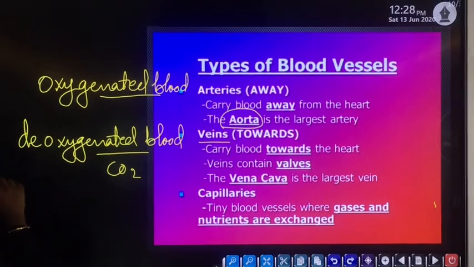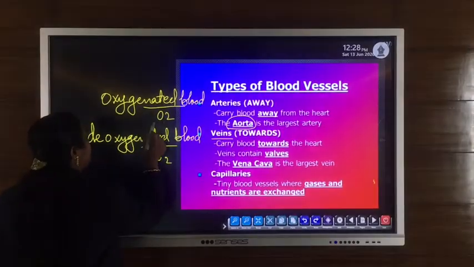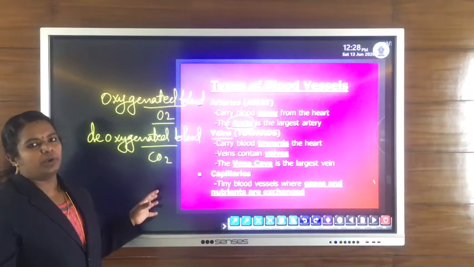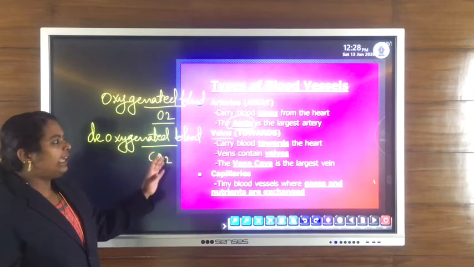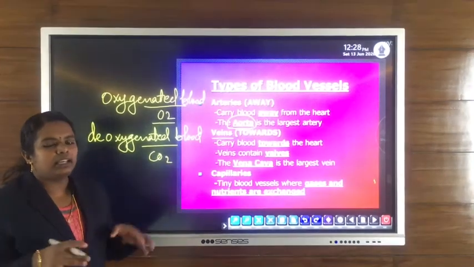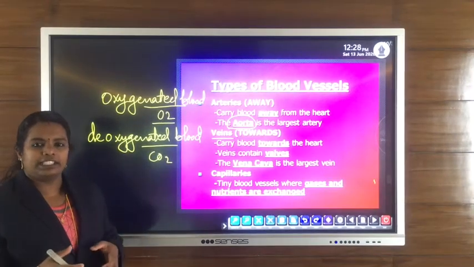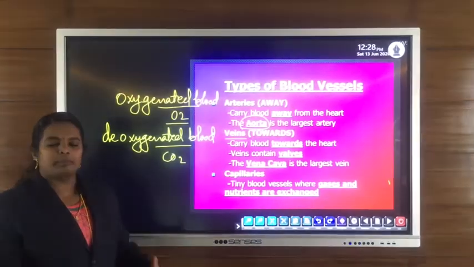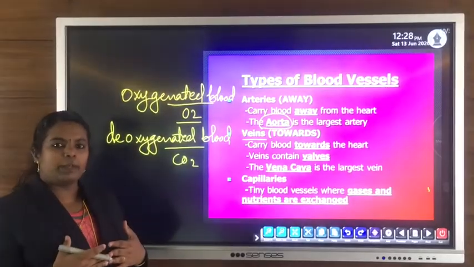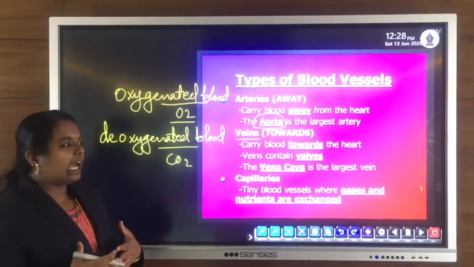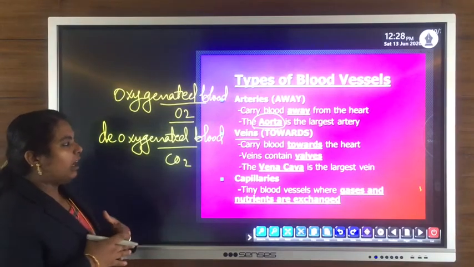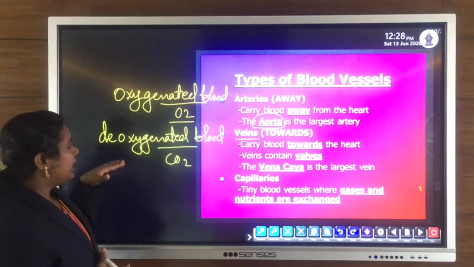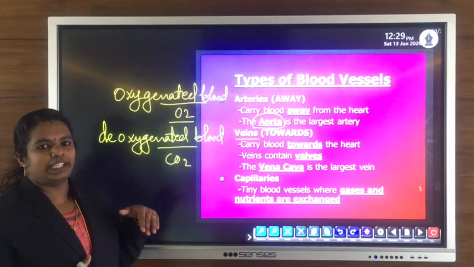On the other hand, oxygenated blood means blood richly supplied with oxygen. Deoxygenated blood contains more carbon dioxide. So veins carry blood towards the heart. They collect deoxygenated blood, rich in carbon dioxide, from different parts of the body, upper as well as lower, collect this blood together and pour it into the heart. So veins mainly carry deoxygenated blood from different parts of the body and bring it towards the heart.